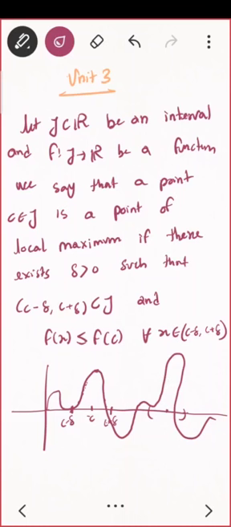And the next thing will be global maxima. Global maximum will be what? You have to find the maximum of all the local maxima points. But similarly, what will local minima be? If I take this interval, I'm getting this as the minimum value. So read the definition properly. I need to find a delta such that in this interval f of x should be less than f of c. This is a simple definition. So similarly you can define local minima.